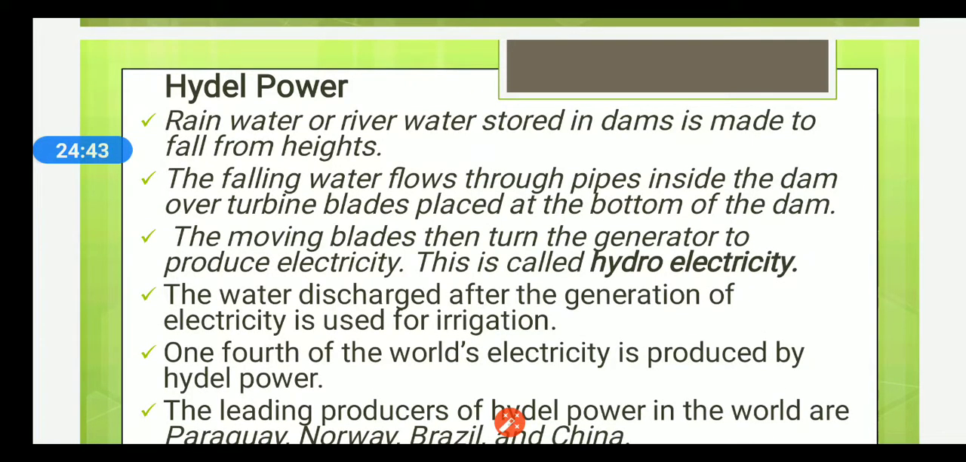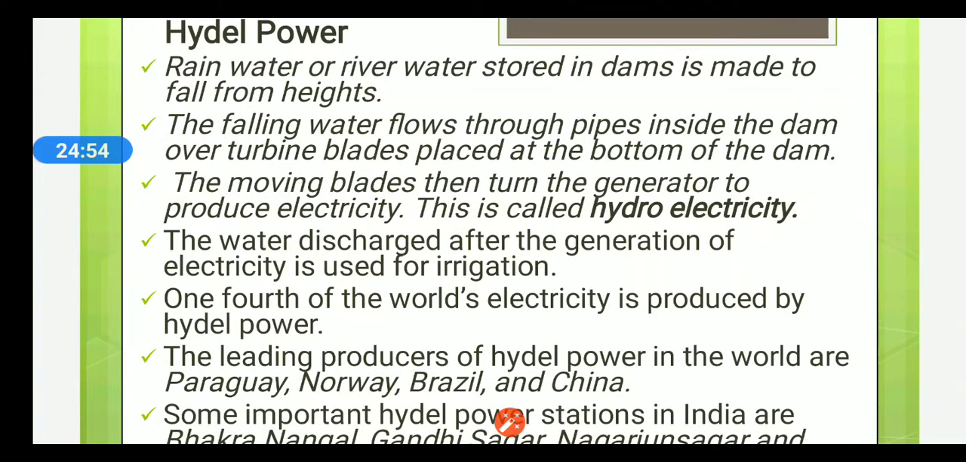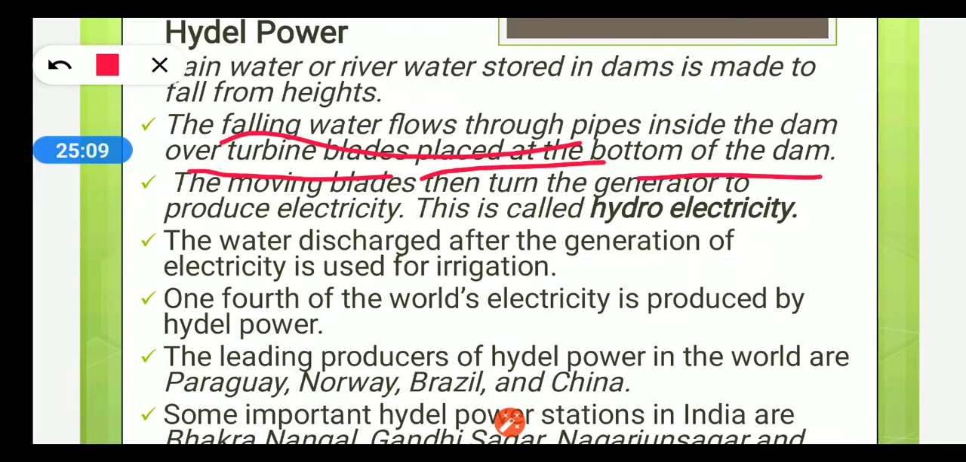Now we'll learn about hydropower, the most important type of conventional source of energy. Rainwater or river water stored in dams is made to fall from heights. The falling water flows through pipes inside the dam over the turbine blades placed at the bottom of the dam. The moving blades then turn the generator to produce electricity. This electricity is known as hydroelectricity. The water discharged after the generation of electricity is used for irrigation.